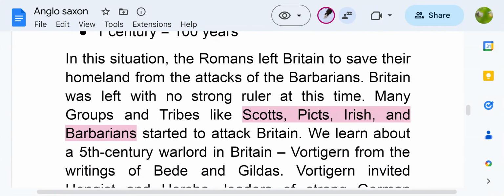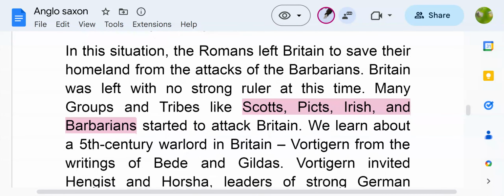Many groups and tribes like Scots, Picts, Irish, and Barbarians started to attack Britain. As at that time there was no ruler in Britain, they have gone to their own homeland to save their country. So that's when they took the situation in their own hand and tried to attack it. Scots, Picts, Irish, and Barbarians started to attack Britain.